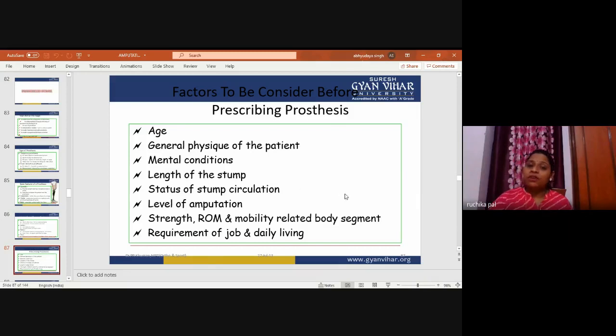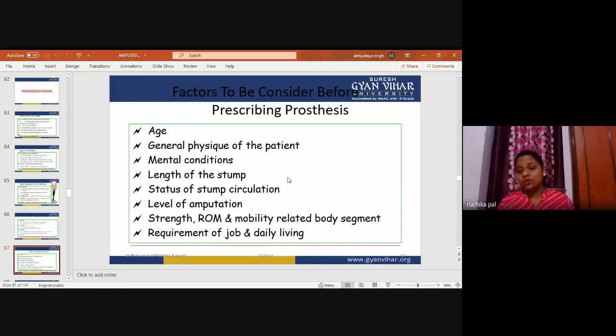General physique of the patient is very much required, for example if the patient is obese. Mental condition is also there. After amputation, the patient may already be suffering from depression or some other kind of mental condition.